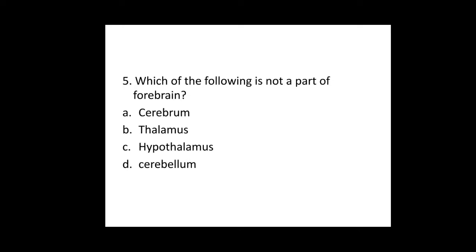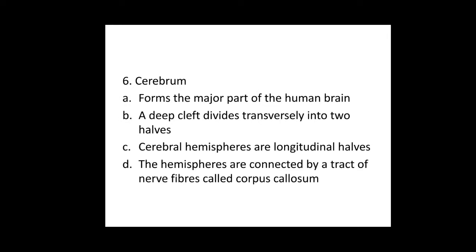Fifth question, which of the following is not a part of forebrain? Option A, cerebrum. Option B, thalamus. Option C, hypothalamus. Option D, cerebellum. So all A, B, C are parts of the forebrain, whereas the cerebellum is not a part of forebrain, because cerebellum is part of the hindbrain.